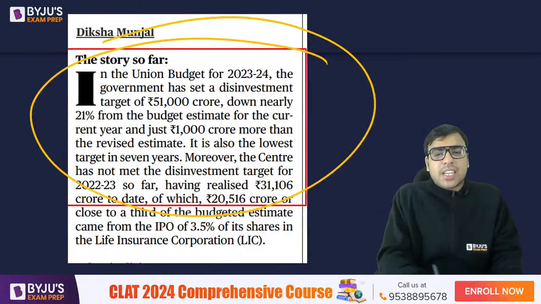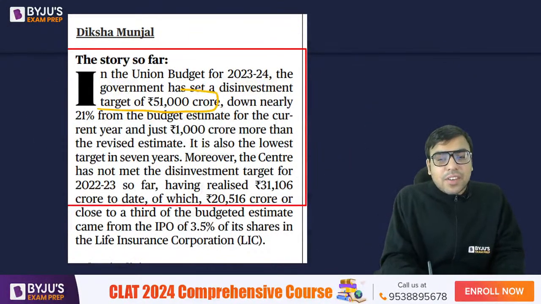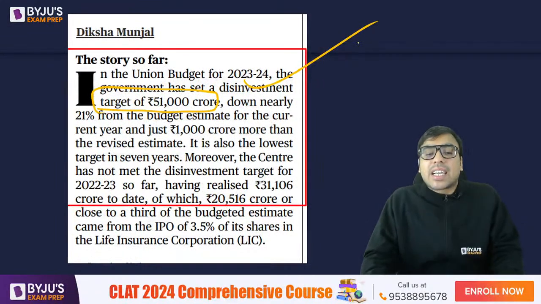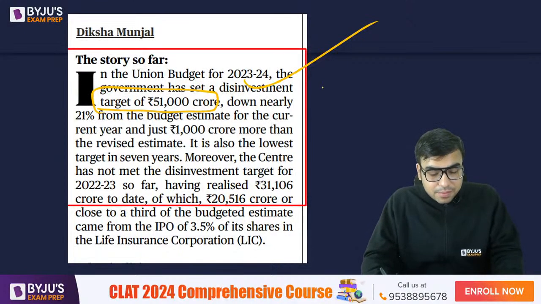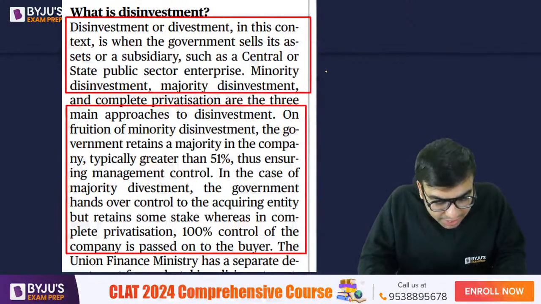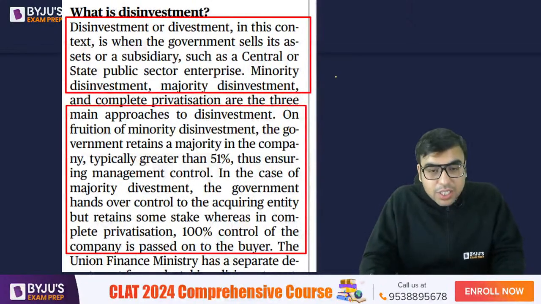So in the union budget, the government has set a disinvestment target of 51,000 crore. It means the government would be earning revenue of 51,000 crore by selling the shares of different companies. That is how the idea is. When the government starts selling shares of PSU. Very good, Rashmikant Oja. Good.